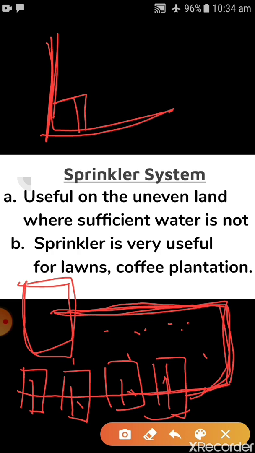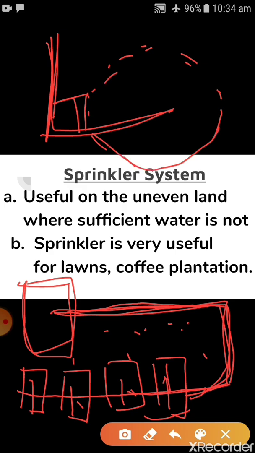In the modern method, we have discussed the sprinkler system. In this, there is no wastage of water, no wastage of time, and it is an efficient way of distributing water. So when the nozzle is spreading the water in a circular motion, all the areas around it get the water in this form.